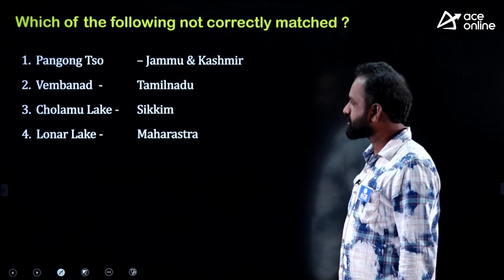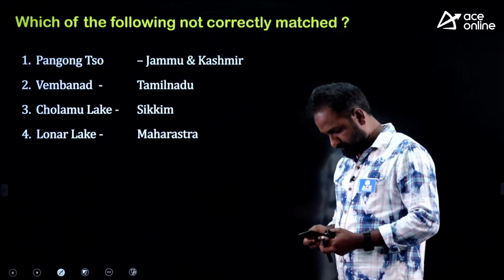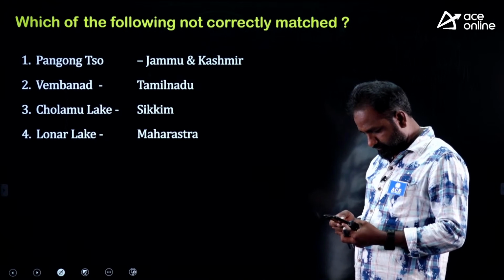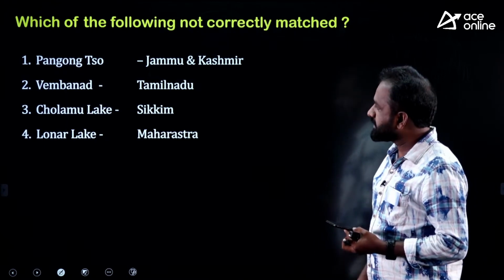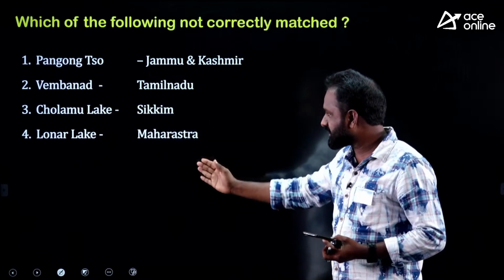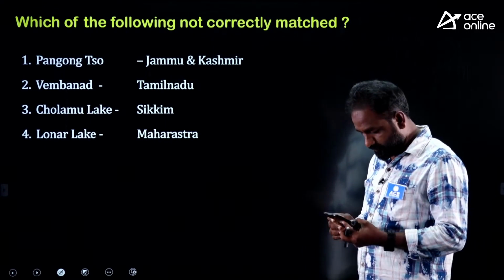Please look at this question for some seconds and give the answer. Look at the lakes on the left and the states on the right. Identify the wrong pair. What is the wrong pair?